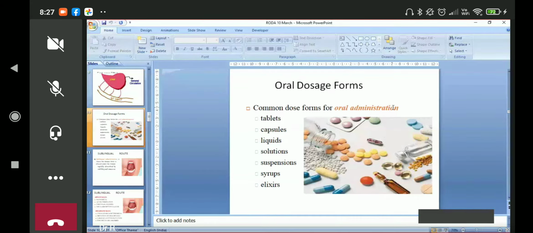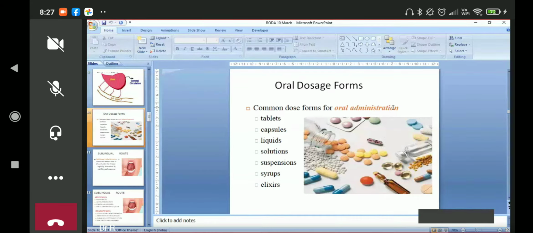So this becomes extended release, sustained release, oral tablet preparations. So we can have multiple tablets within a capsule. So when the capsule is dissolved, then the tablet will release and then it will produce its effect. So this way we can have different dosage formulations for the oral route.